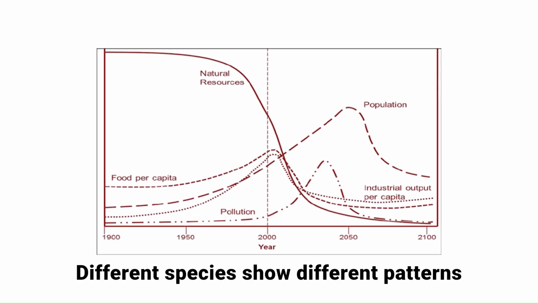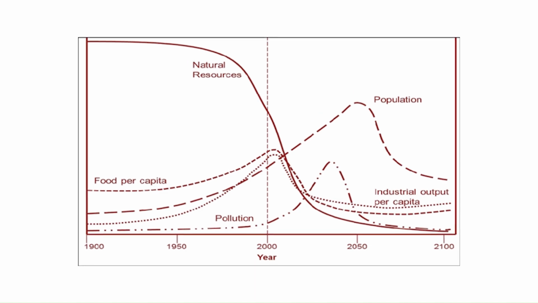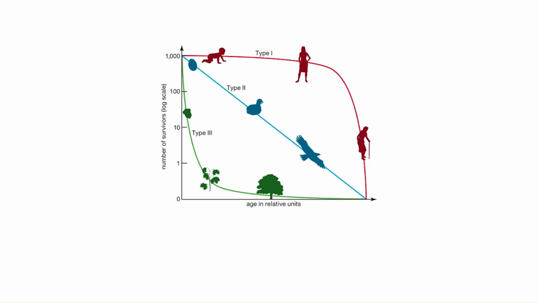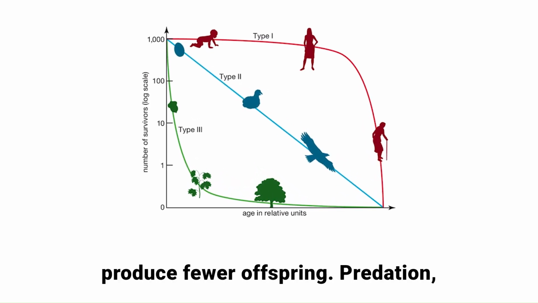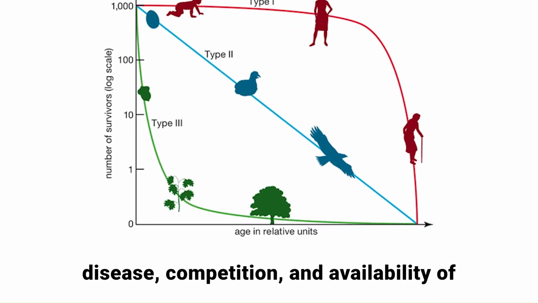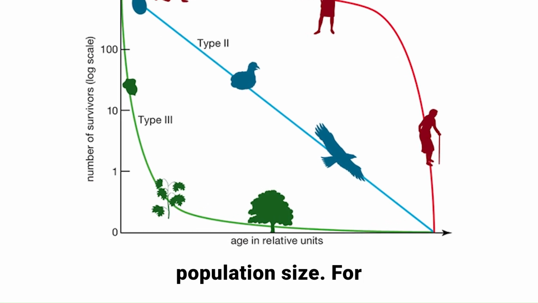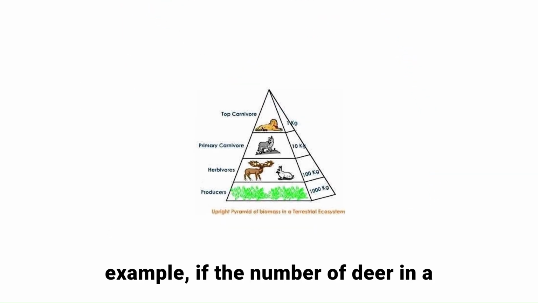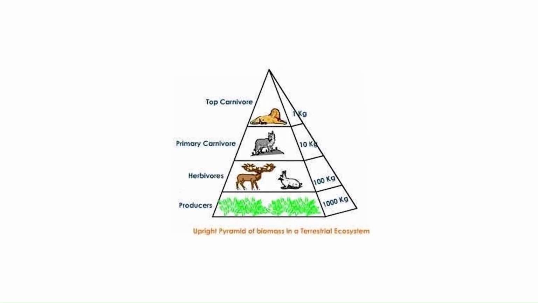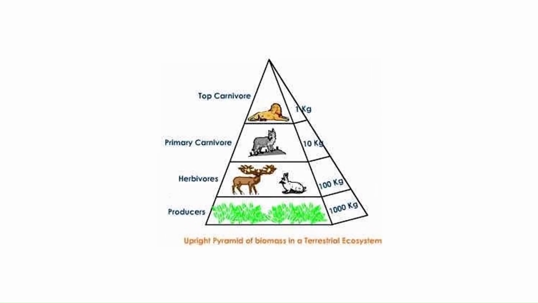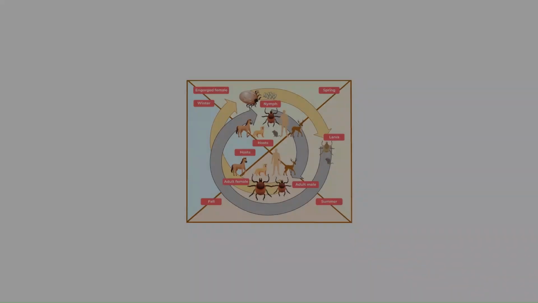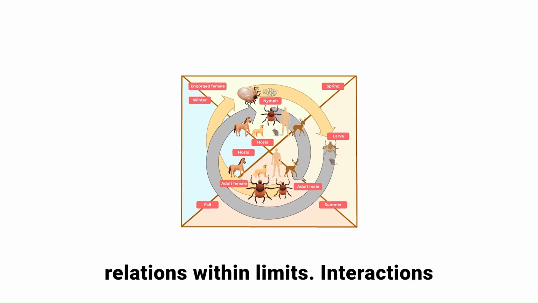Different species show different patterns of population growth and regulation. Some have high birth rates and short lifespans, reproducing rapidly. Others grow slowly, live longer, and produce fewer offspring. Predation, disease, competition, and availability of food all play a role in controlling population size. For example, if the number of deer in a forest increases too much, food will become scarce. As a result, many deer will die or fail to reproduce. If predators like tigers increase, they will reduce the deer population. These natural checks and balances keep populations within limits.